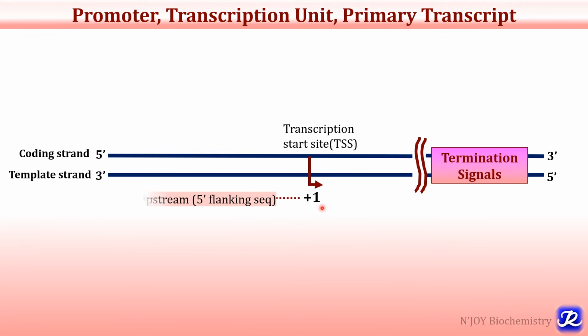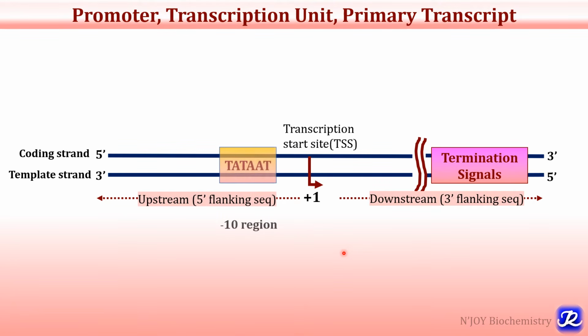All the bases upstream of this +1 are denoted by a minus sign, like -10, -35, and they are called 5' flanking sequences. All bases on the downstream side of this +1 are represented by a plus sign, and they are 3' flanking sequences. Now, how is this transcription start site located by the enzyme RNA polymerase? With the help of the promoter, the RNA polymerase locates this transcription start site.